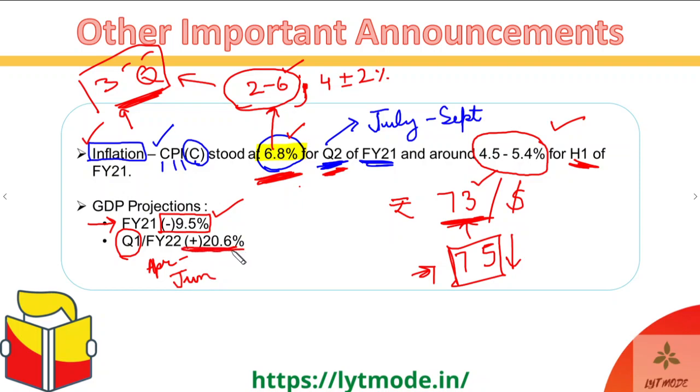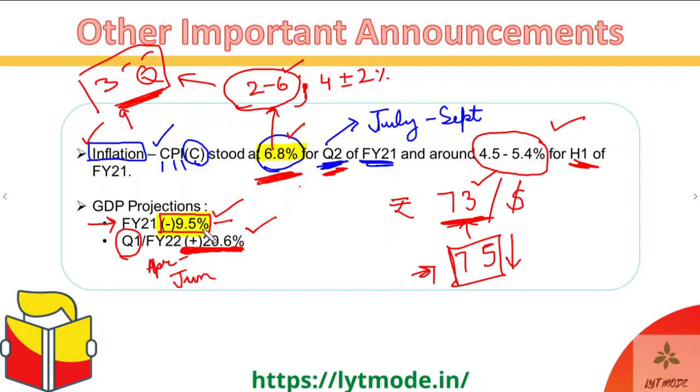Because we are already going to begin on a low base, as it was almost 10% lower than in 2020. So again, in FY22, the economy is going to pick up, and the GDP growth is going to be around 20.6% for the Q1.